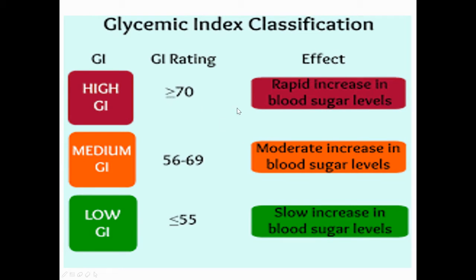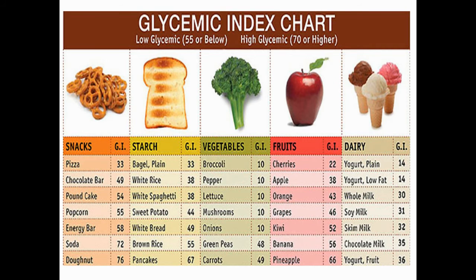So during high glycemic index, there will be a rapid increase in blood sugar levels. During medium glycemic index, there will be a moderate increase in blood sugar levels. During low glycemic index, there will be a slow increase in blood sugar levels. So this is what glycemic index classification is all about.